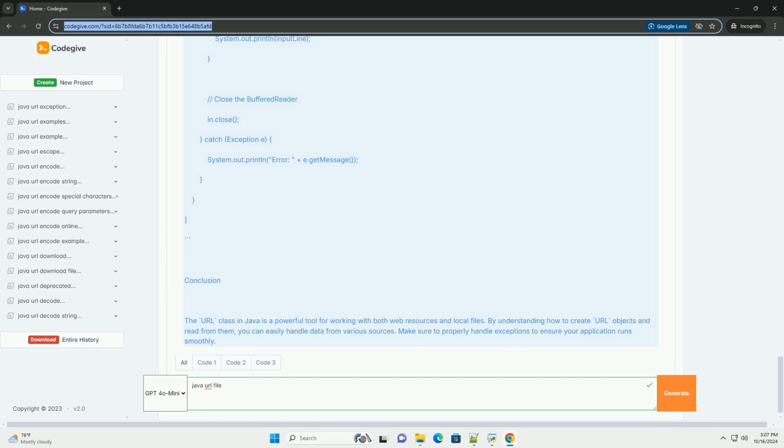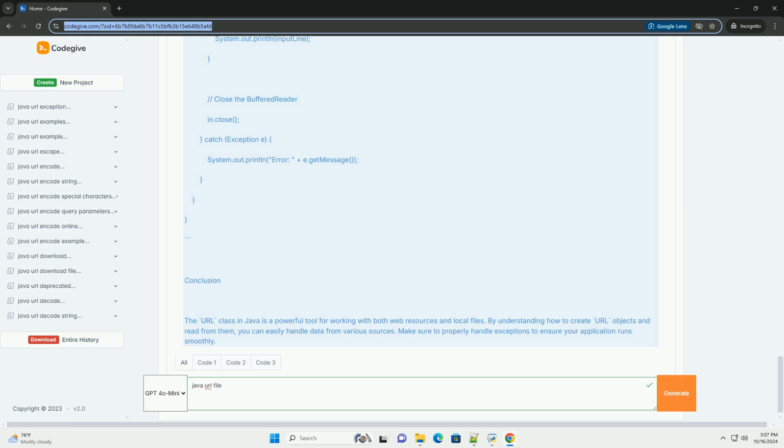Creating a URL object. You can create a URL object using the following constructor. Reading from a URL. To read content from a URL, you typically use the openStream method of the URL class, which returns an input stream.